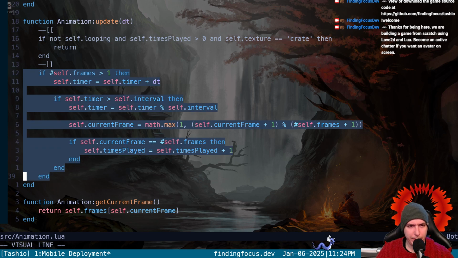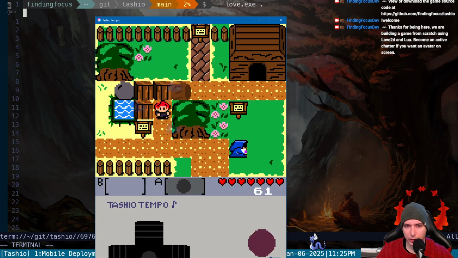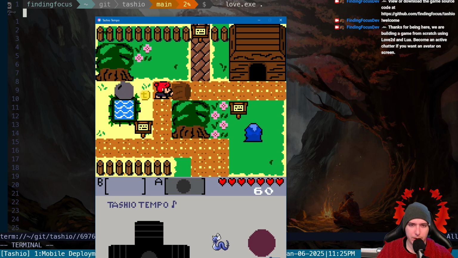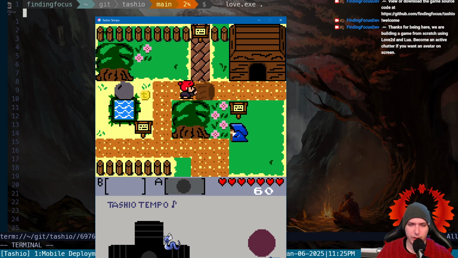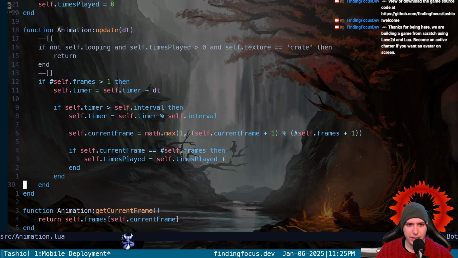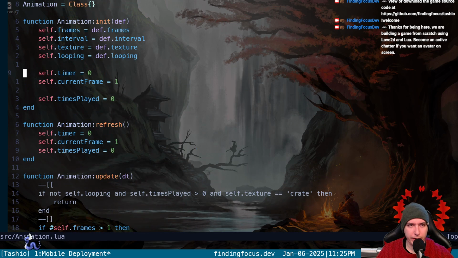So we will update right now any given animation with the interval regardless, which means breaking the crate would technically loop, but we're literally removing it as an object. So even though it's technically looping, there's nothing to loop anymore, so that's why it looks unbroken there. But then our self-looping doesn't do anything from our entity definitions.